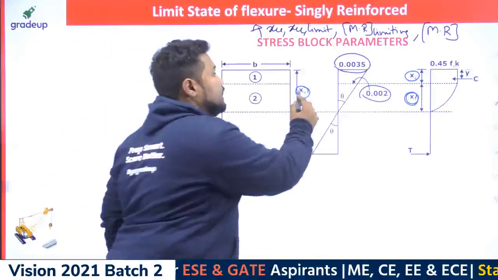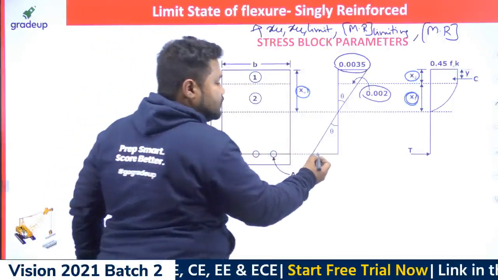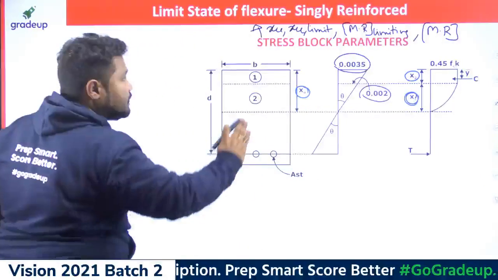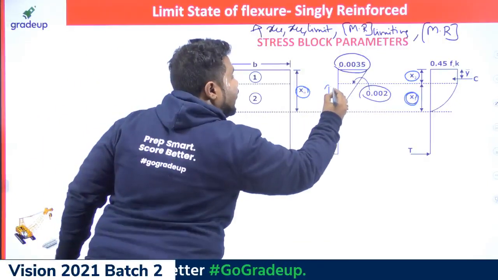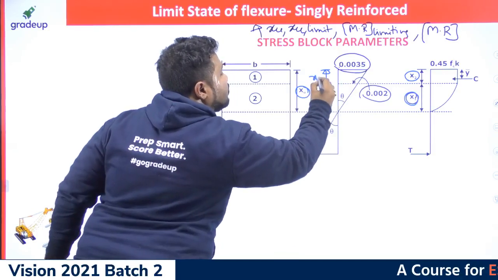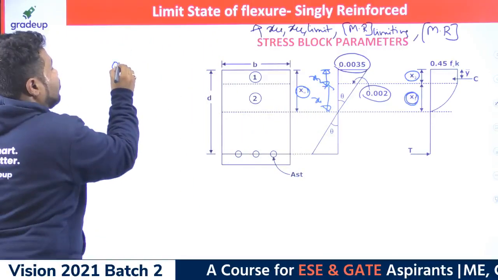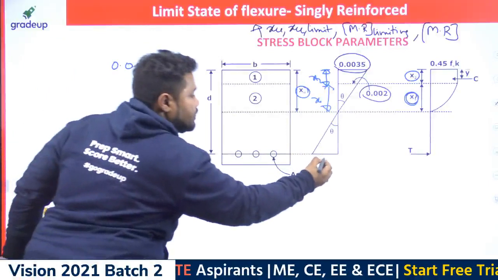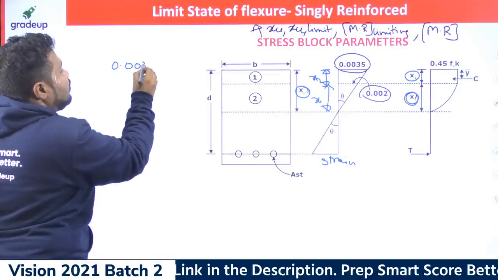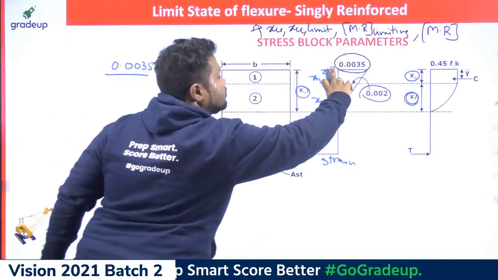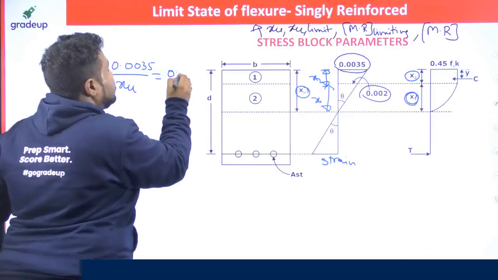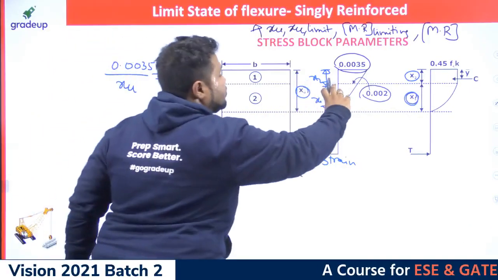So how can I relate x1 and x2? You already know how the strain distribution is. I hope you people are good at similar triangles properties. If this is x1, and this is x2, how can you get it? From similar triangles properties for that strain block, you can already write 0.0035. So this value by this distance: 0.0035 by XU is equal to this value 0.002 divided by this distance,